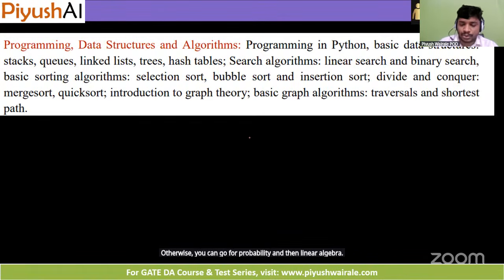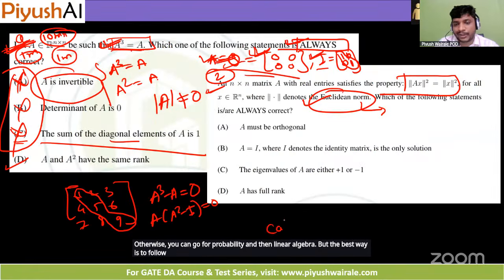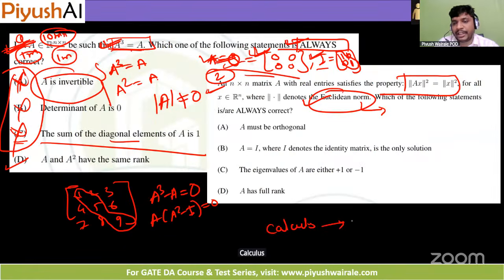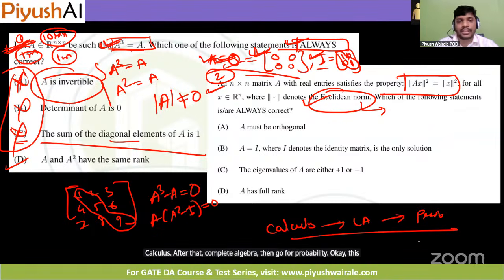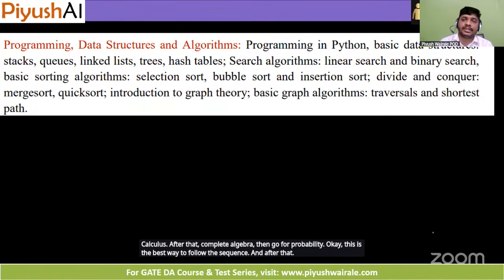But the best way is to follow this sequence: calculus, then complete algebra, then go for probability. This is the best way to follow the sequence. And after that, you touch the other subjects here. Then you can see PDSA here.